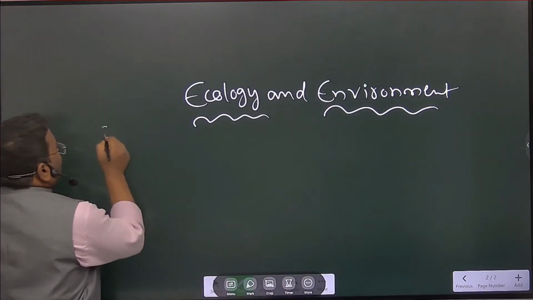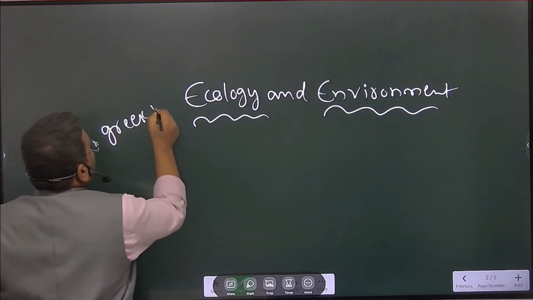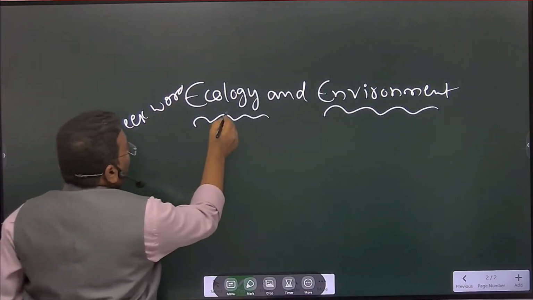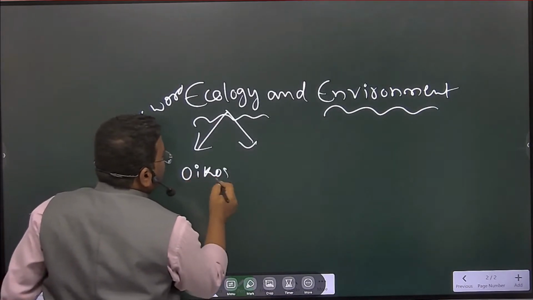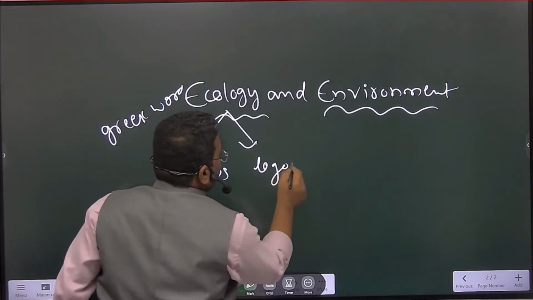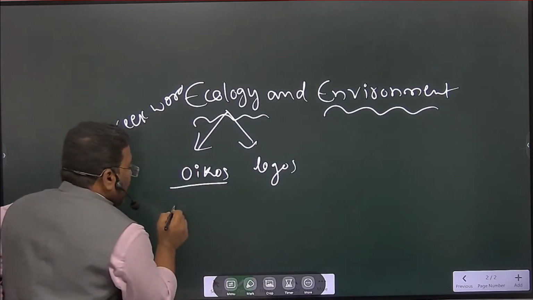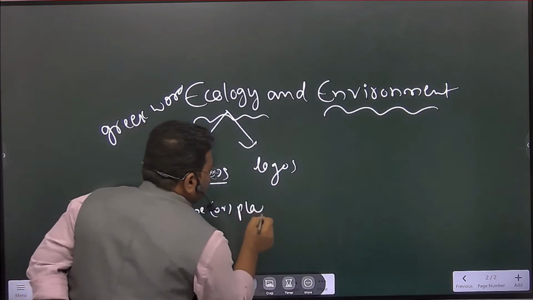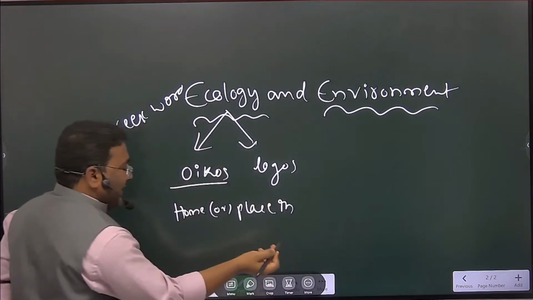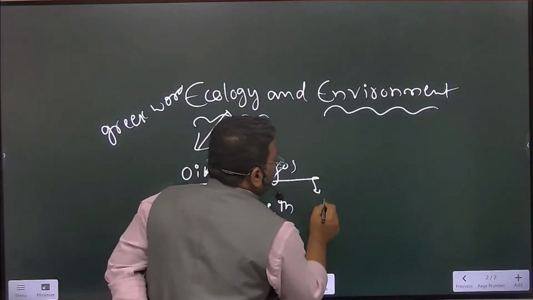Ecology is a Greek word. If you divide it, it comes from oikos and logos. Oikos means home or the place where you are residing, and logos means to study about.